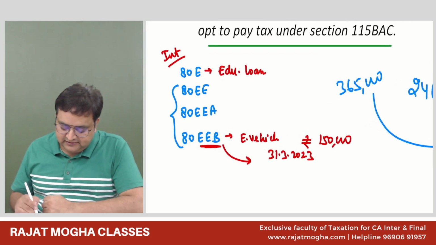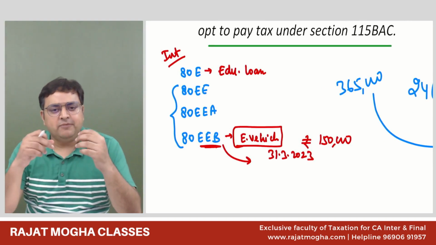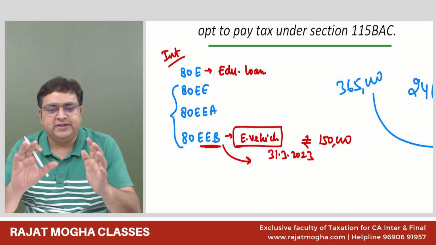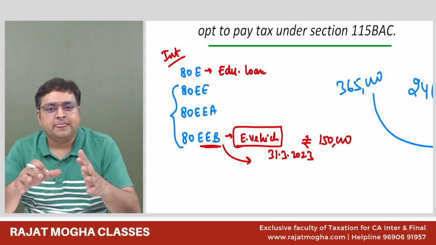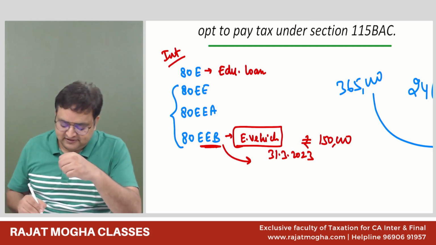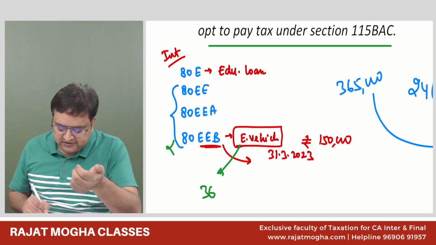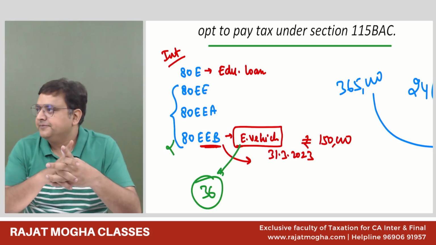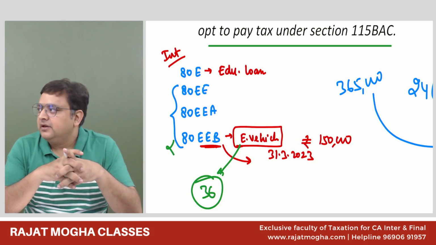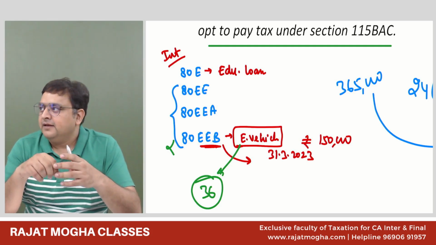And this electric vehicle could be for business also, it could be for personal also, although 80EEB has no problem with that. But I believe that I have told you in your lectures that if it is for business purpose, then actually I don't need 80EEB. It can be allowed in section 36 only, interest on borrowings. Do you remember that also? Yes, sir. Have I discussed this in the classes? Yes, sir.